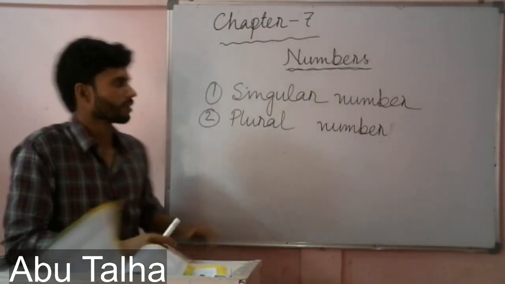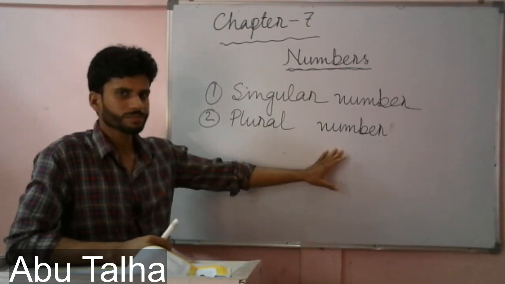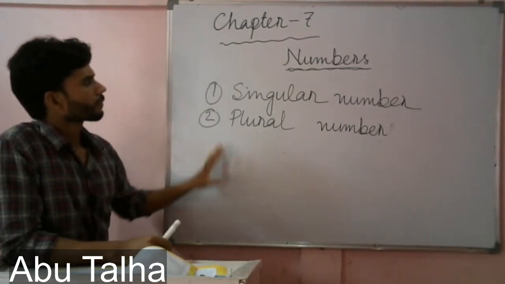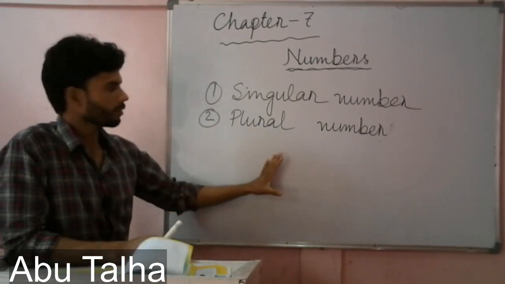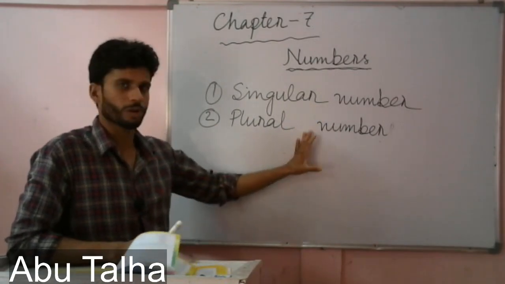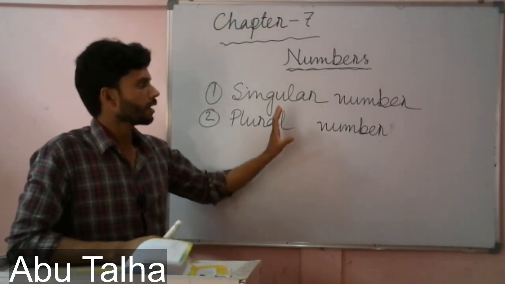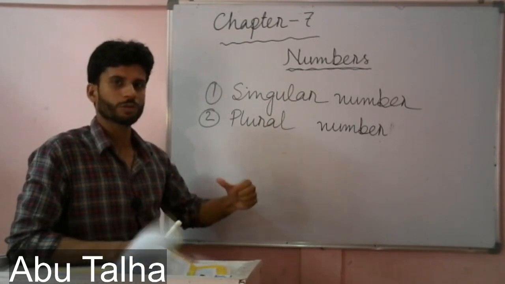So these are the two numbers, singular number and plural number. I think you have understood what we mean by singular number and plural number. I am repeating once again. By singular number we mean those nouns which indicate only one.